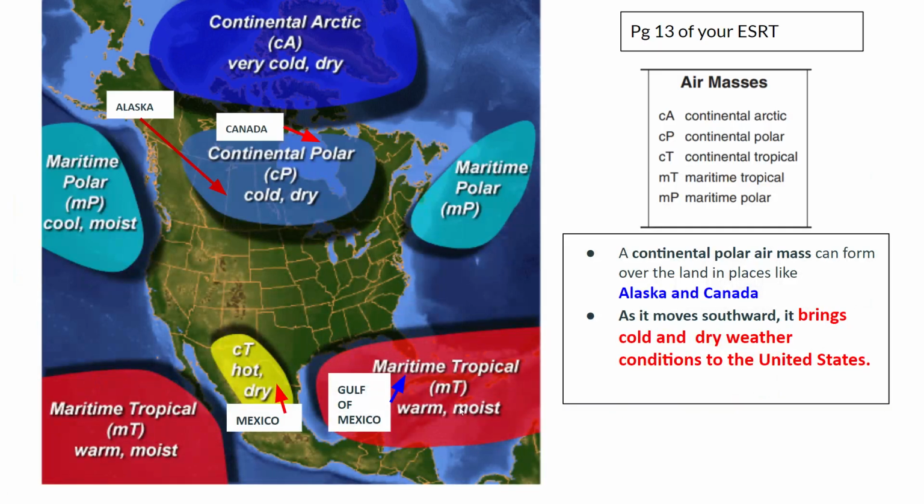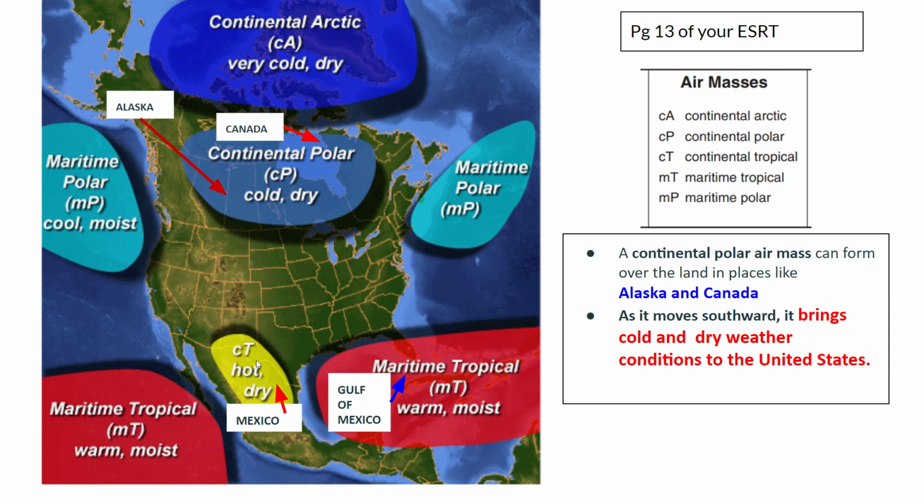And you'll see that if it's in the water, we have maritime tropical air masses. They're pretty warm, they're humid or moist. And then if you're on land, kind of like in Mexico, then this area would be continental tropical. Continental because it's on land, and tropical because it's pretty warm. It's near the equator. These areas are hot and dry.